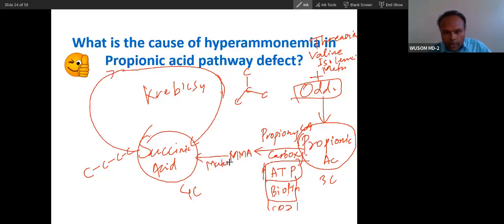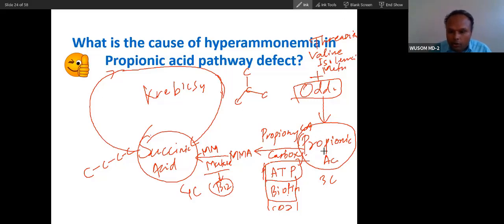Mutase. Which mutase? Methylmalonyl coenzyme A mutase, MM mutase. So this enzyme contains what? B12. So this is propionic acid pathway. Very important. Now, what will happen?